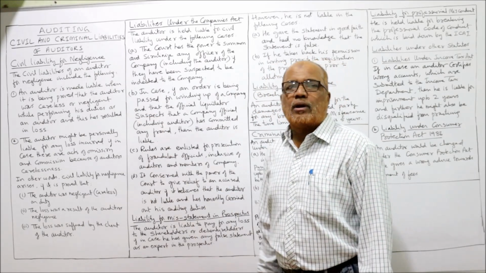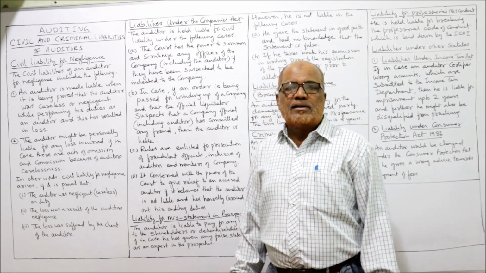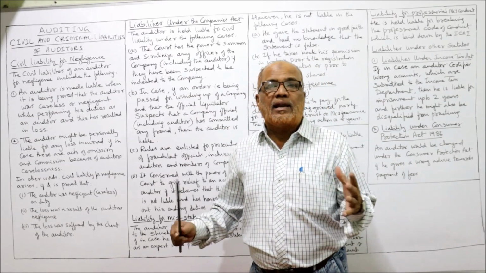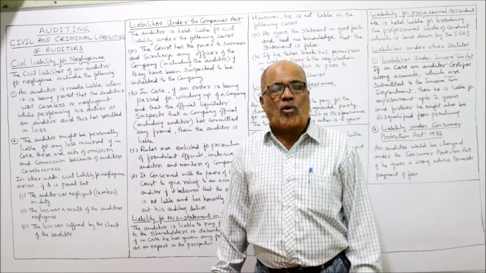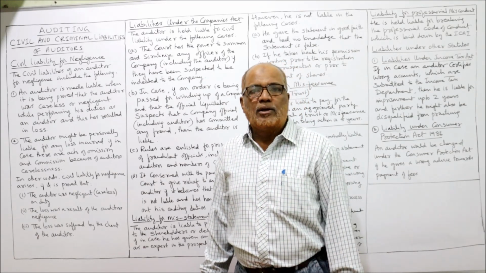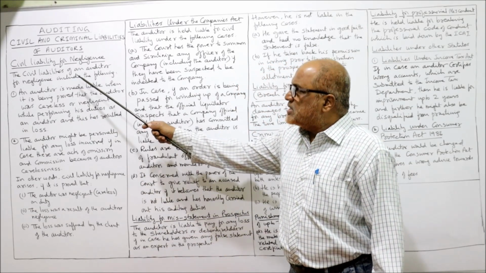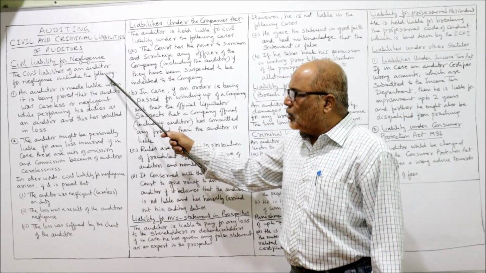So, civil liability for negligence. Negligence means carelessness. Sometimes the auditor will be careless while performing the functions of auditing. In that case, he will be personally liable, and he has to make good the loss. It's a civil liability. So the civil liability of an auditor for negligence includes the following.